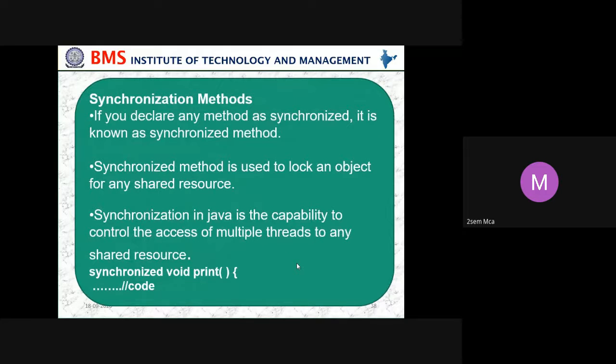Then what is a synchronized method? If you declare any method as synchronized, it is known as a synchronized method. We use the keyword synchronized. A synchronized method is used to lock an object for any shared resource. Synchronization in Java is the capacity to control the access of multiple threads to any shared resource.